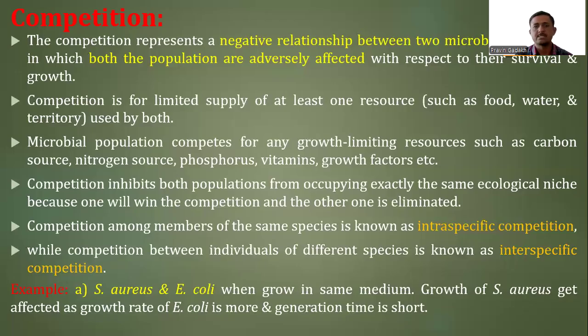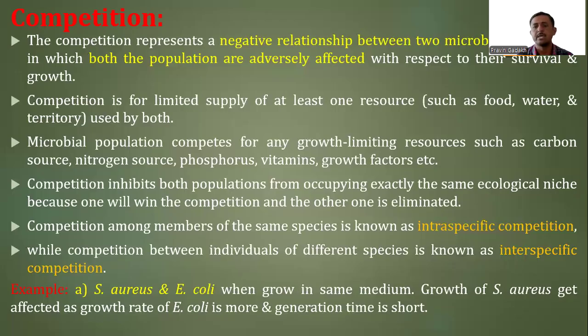When we talk about an example of competition, here we can see when we grow a culture of Staphylococcus aureus and Escherichia coli in a particular growth medium. What happens is, due to the short generation time of E. coli, it multiplies very fast, so that it absorbs nutrition from that particular growth medium, and it becomes a nutrition-deprived medium for Staphylococcus aureus.